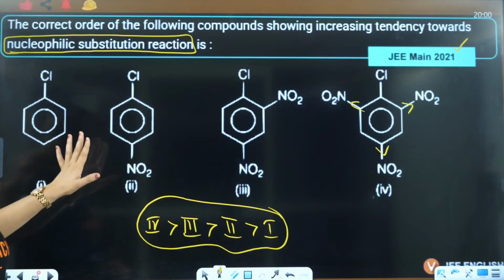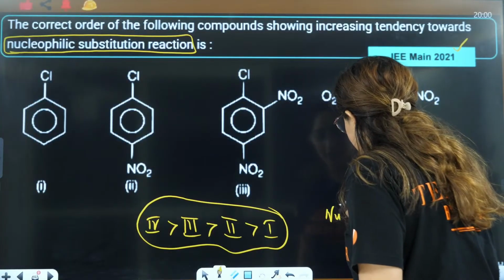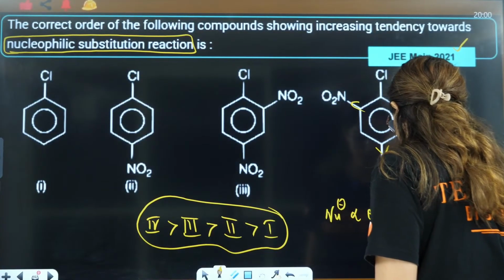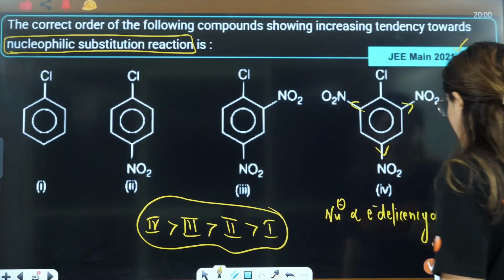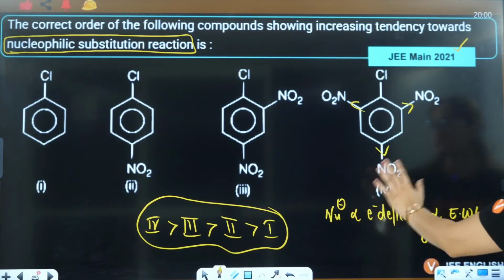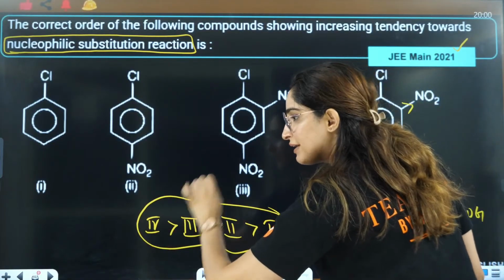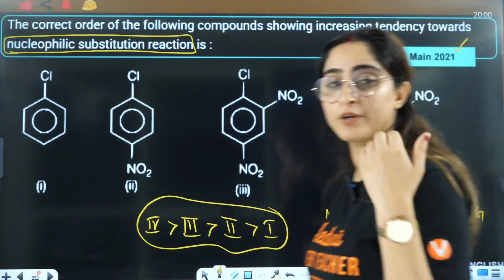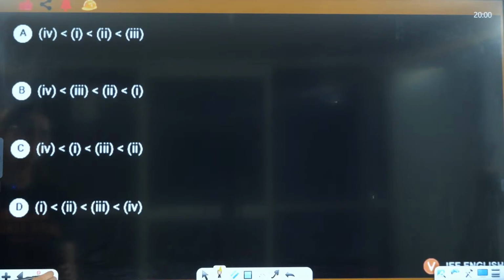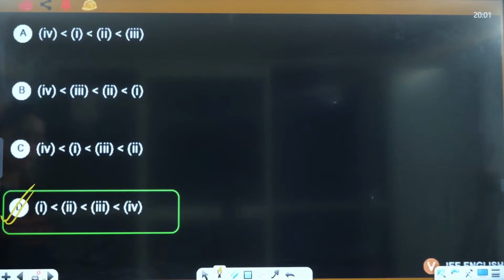See, the more the electron withdrawing, the simple thing is, nucleophilic reaction will be directly proportional to electron deficiency, that is, directly proportional to electron withdrawing groups. So it has the maximum number of electron withdrawing groups, and here it will have the maximum affinity towards the nucleophilic reaction. So the answer will be 4, 3, 2, 1. D is the correct answer.